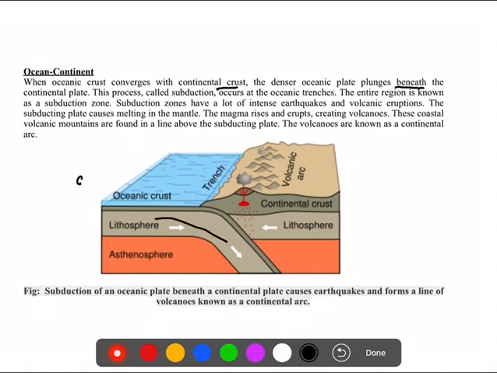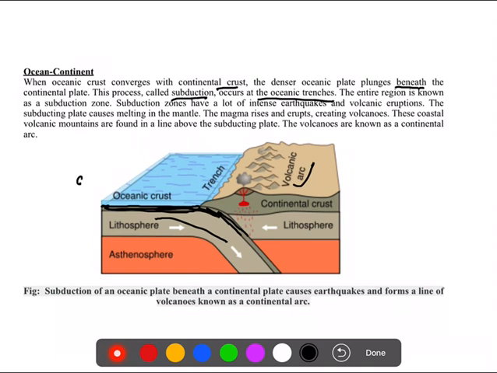This process occurs at oceanic trenches, so the entire region is called a subduction zone, and this will result in the formation of volcanic arcs.